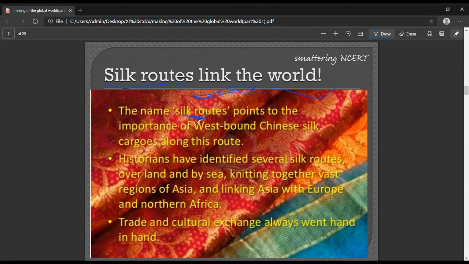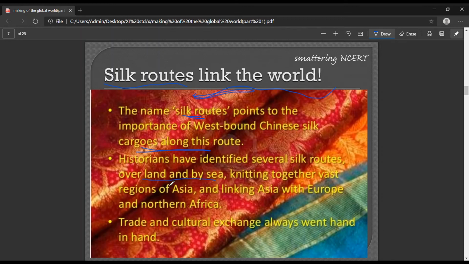The name silk routes points to the importance of westbound Chinese silk cargoes along this route. Later other important goods also travelled by this route. So silk routes became an important medium of linking the world. Historians have identified several silk routes over land and by sea.